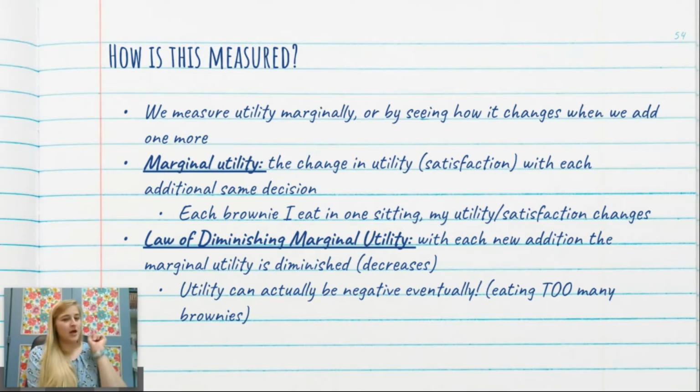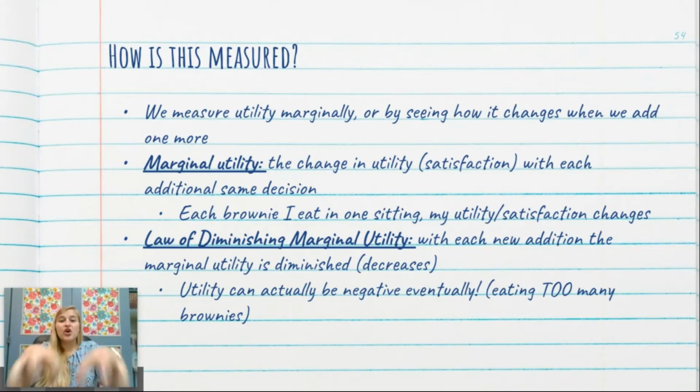Write down this definition. I underlined it for a reason. The change in utility or satisfaction with each same decision. Let's look at food because we love food and I personally love desserts. So if I sit down with an entire pan of brownies, that first brownie tastes so good. It is mouth-watering, okay? But I'm still sitting at the same table, and within 5 minutes, I'm like, oh, I'll have another brownie. The second brownie is still pretty good. But by the 10th brownie, I am sick to my stomach, right?